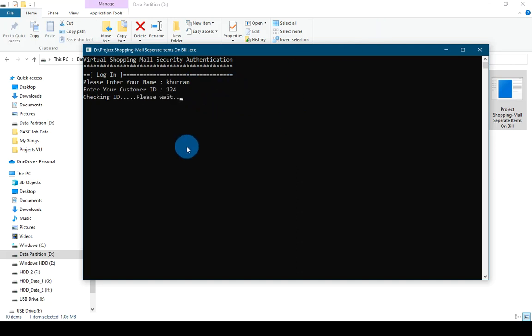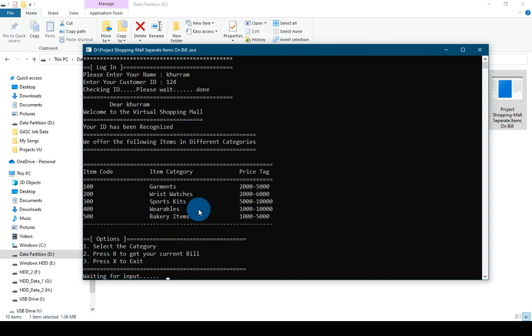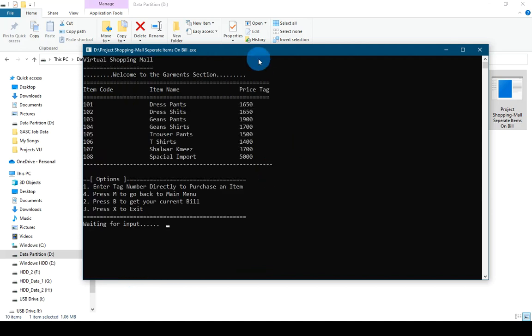If I enter this program, it will check my ID, and this is our shop. If you want to purchase something, you have to write the code. For example, options are: select the category, press B to get your bill, press X to exit. I will purchase something. For example, 100, I want to purchase a garment. I want to purchase item 101, which is dress pant. Then it asks if I want to purchase, showing the price is 1650. You still want to purchase? Yes. Then enter the quantity which I want to purchase, 2 items, and the bill is added.